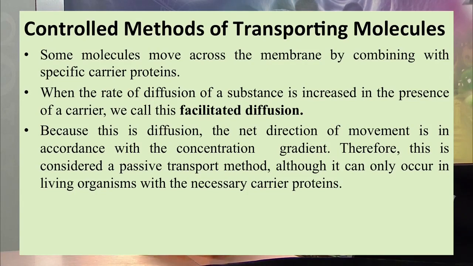Now, there is another type of passive diffusion, which is a more controlled method of transporting molecules. This is facilitated diffusion. Facilitated diffusion is also according to the concentration gradient, but in this, specific carrier proteins are involved. The molecules again move from the higher concentration to the lower concentration, but here the carrier proteins help the movement of the molecule from out to in or from in to out of the cell.